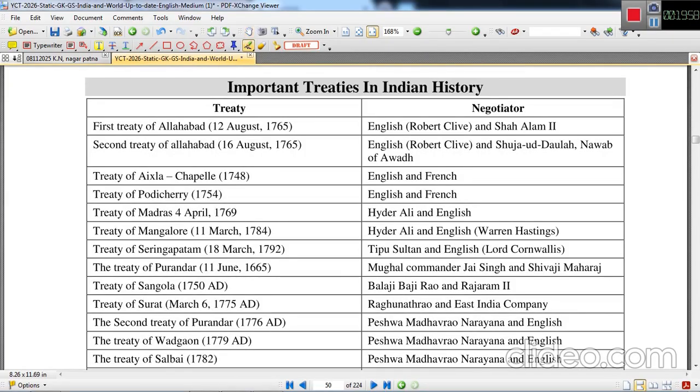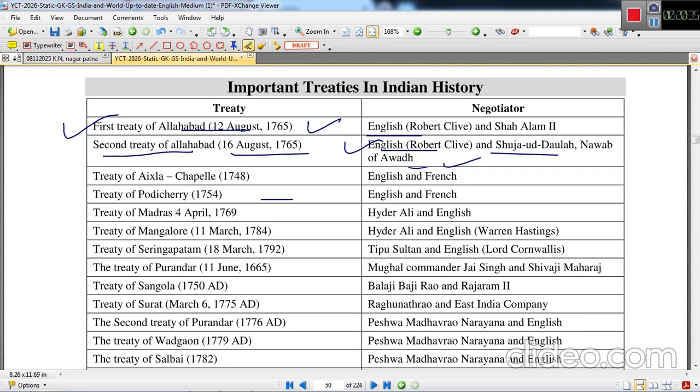Important treaties in Indian history. First Treaty of Allahabad, signed between English forces and Mughal power, headed by Shah Alam II. So this was signed on 12th August 1765, and Diwani right of Bengal, Bihar, Odisha were given to English, Robert Clive. Second Treaty of Allahabad, 16th August 1765, English, Shujauddaula and Nawab. Treaty of Aix-la-Chapelle, 1748, English and French.